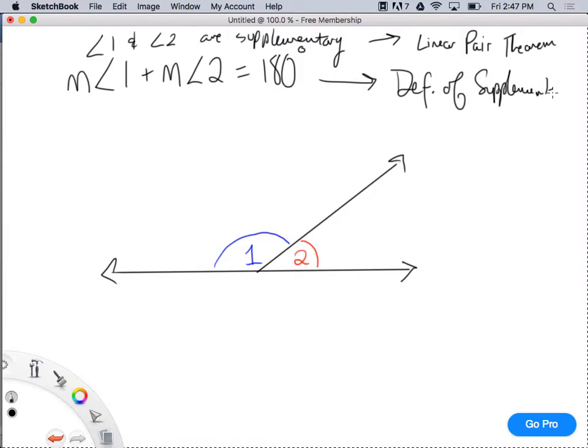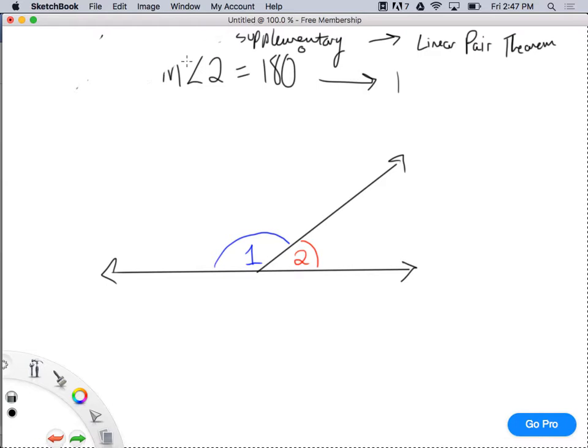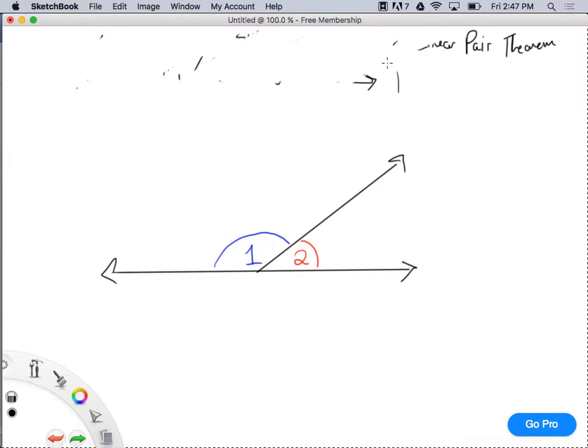That would be in a two-column proof. Remember we went all over two-column proofs yesterday? I would say angle 1 and angle 2 are a linear pair. Here, let's do that actually. I'm going to do a whole two-column proof for you guys with this, so you can see an example.